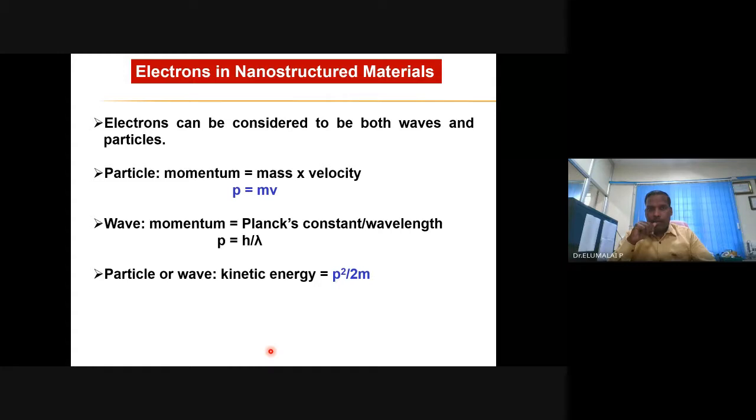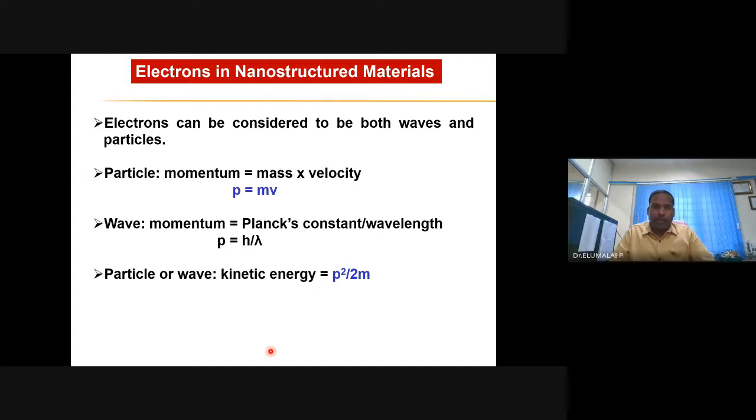So let us concentrate now on the energy of these electrons, or the energy of confined states. We know that the electron has dual characters, like waves. Photon has a wave character and a particle character. Similarly, the electron also has wave character and particle character. The particle character is related to momentum, and the wave character is related to wavelength, similar to photons.